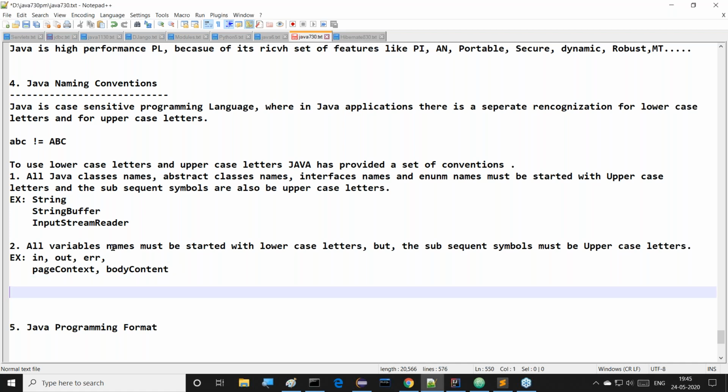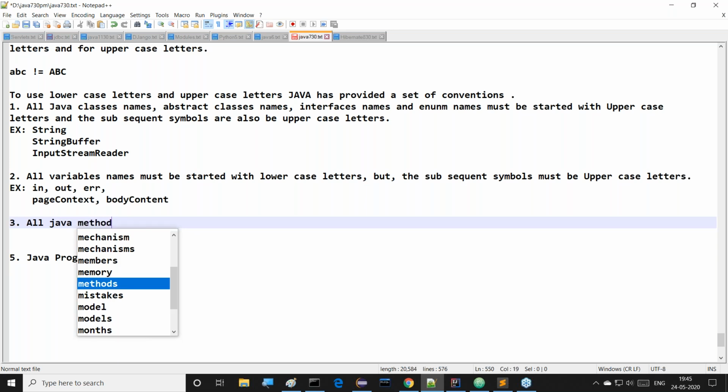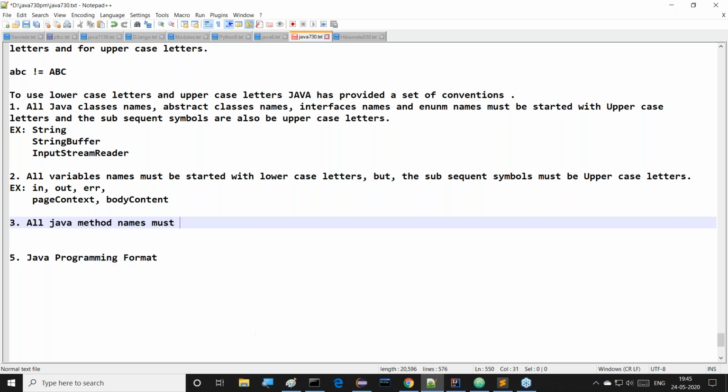The same convention is available for methods also. Observe this clearly now. What about this one?